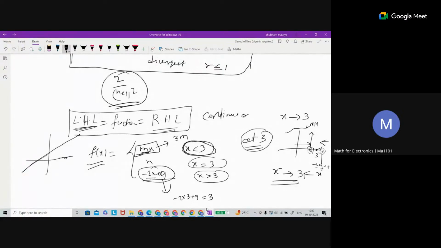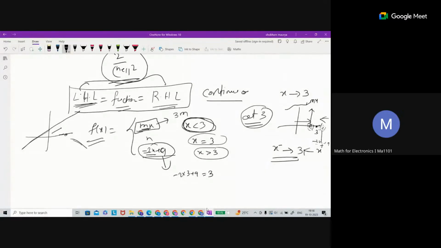When you are around 3, left side is happening like this, right side is happening like this. So at 3, there is a problem. So how can we manage? We have the information that the function itself is continuous. That means left limit should equal right limit, and that should equal the function value. So that's what we are doing. Now we are at this point here.